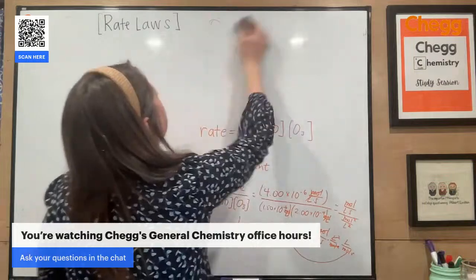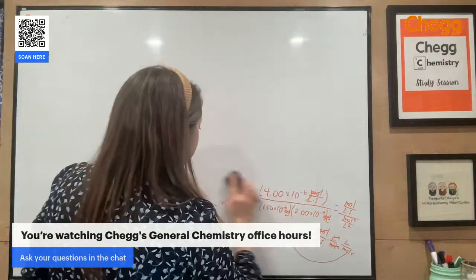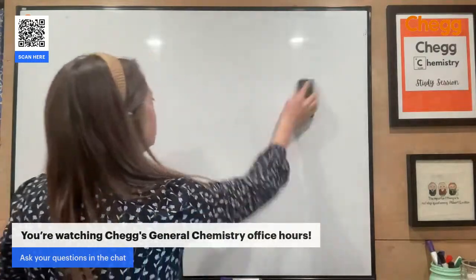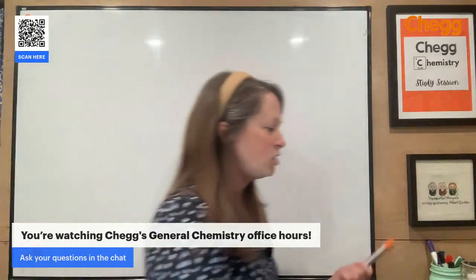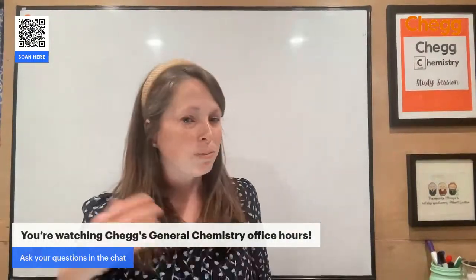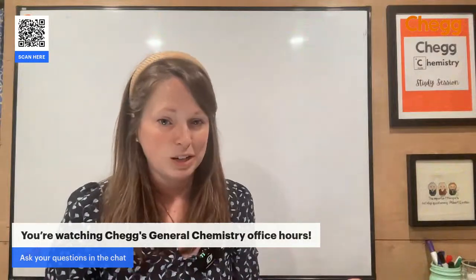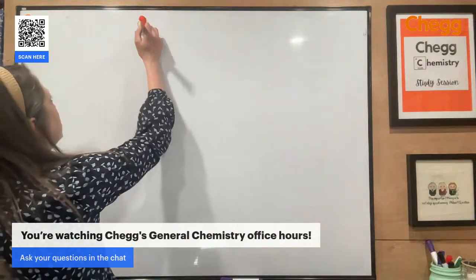All right, solutions. Yeah, so with solutions, there are a lot of different ways to determine the concentration of a solution. So let me back up. In case you are just starting solutions, you need to know a solution is just going to be a homogeneous mixture. So if I take salt and add it to water, it still looks like water, right? You can't tell that there's anything dissolved in there. It is going to be what we call an aqueous solution, where you just have some kind of solute dissolved in that liquid. All right, solution concentration.